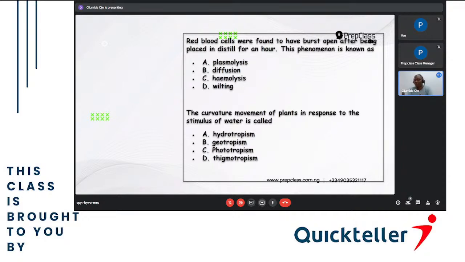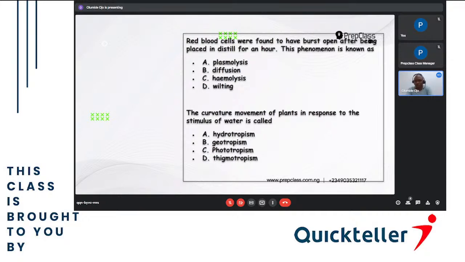I explained that plasmolysis is when the solution is higher than the cell, and the cell on its own shrinks and becomes smaller. Diffusion is the movement of molecules from a region of higher concentration to a region of lower concentration until they are evenly dispersed. While hemolysis is movement of water into a cell, and the cell becomes enlarged, it cannot take the pressure again, and it bursts into the surrounding.